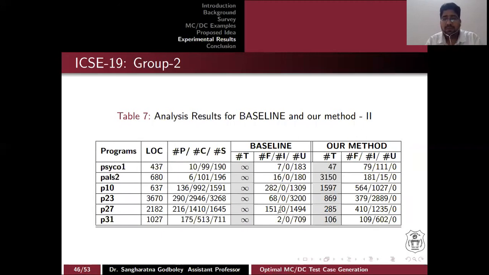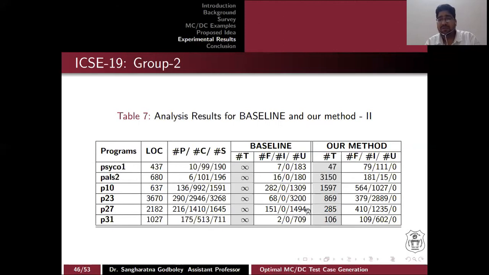Definitely, if we finish for all the programs and baseline could not, it means we are superior. But how much we are superior, you can check with the total number of feasible as well as infeasible sequences. For this first program, CLI has 7 feasible sequences, whereas we have 79 feasible. A huge difference actually. And for the last program, P31, CLI has only 2 feasible sequences, but we have 109 feasible sequences, and we proved 602 infeasible sequences.